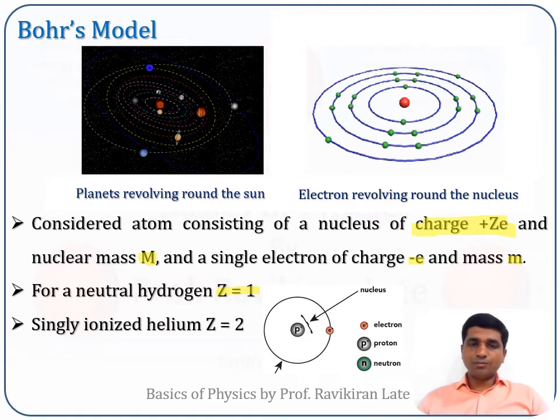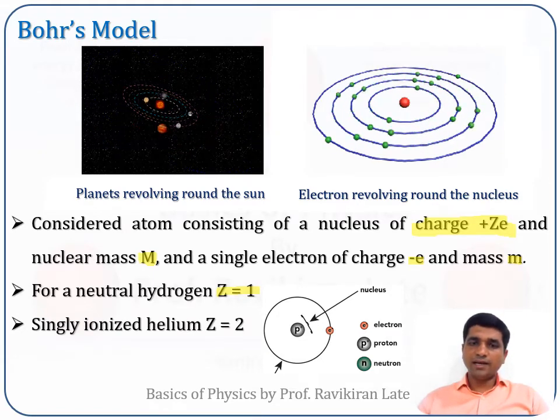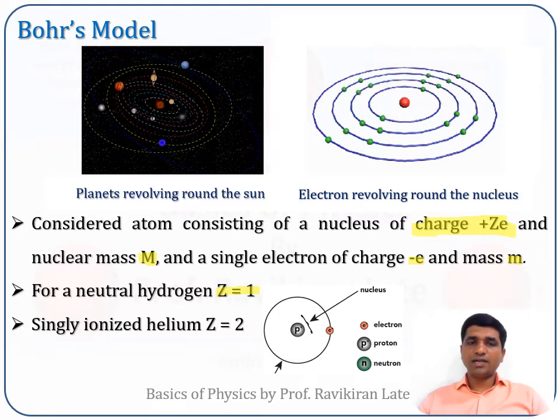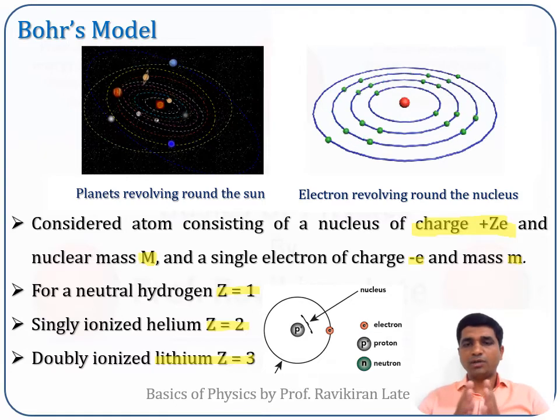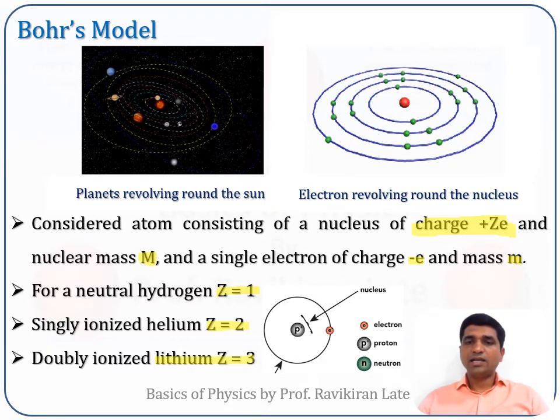Okay, this model can be applied to the singly ionized helium atom as well. Just in that case, in this model we have to consider Z is equal to 2. We will be seeing this in the coming slides. Also, this can be applied to the doubly ionized lithium ion, for which Z is equal to 3. So though we are explaining the properties of a hydrogen atom based on Bohr's model, this model can be applied to singly ionized helium, for which Z is equal to 2, and doubly ionized lithium, for which Z is equal to 3.